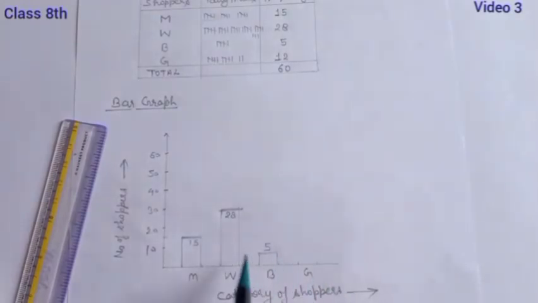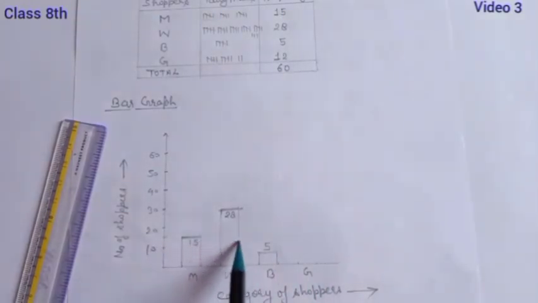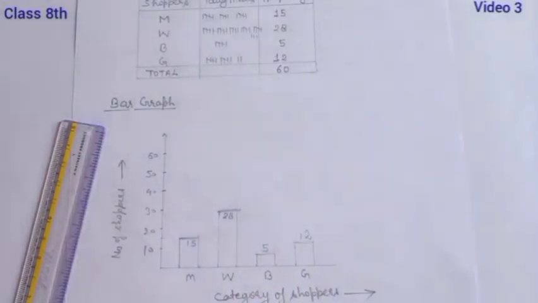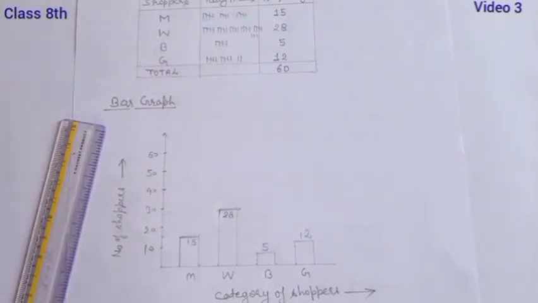Now the number of girls is 12, so it could be like this. With the help of the scale you can draw. So students, this is the desired bar graph of the given data. In a similar way you can do any other questions.